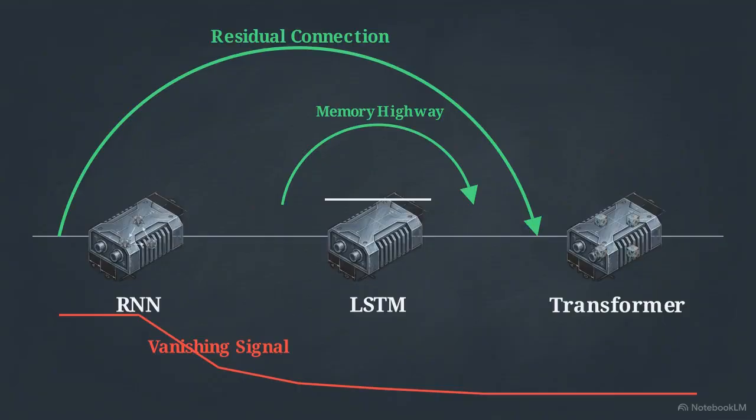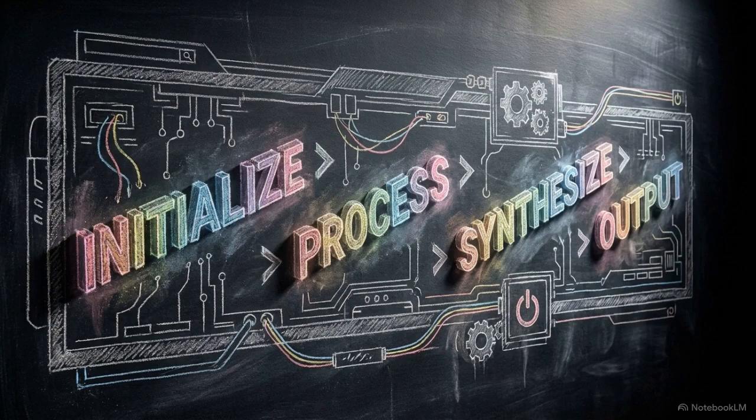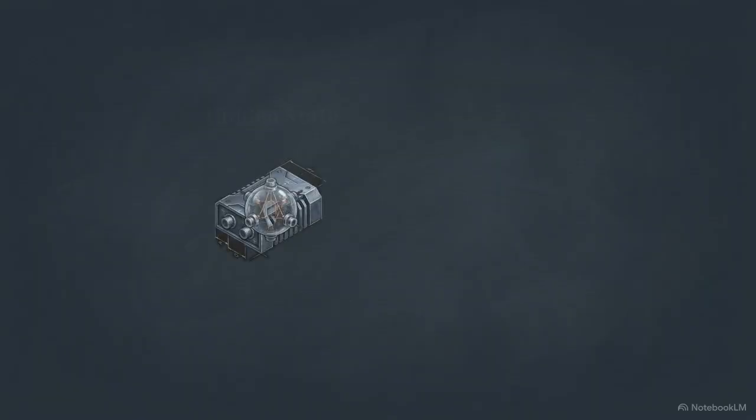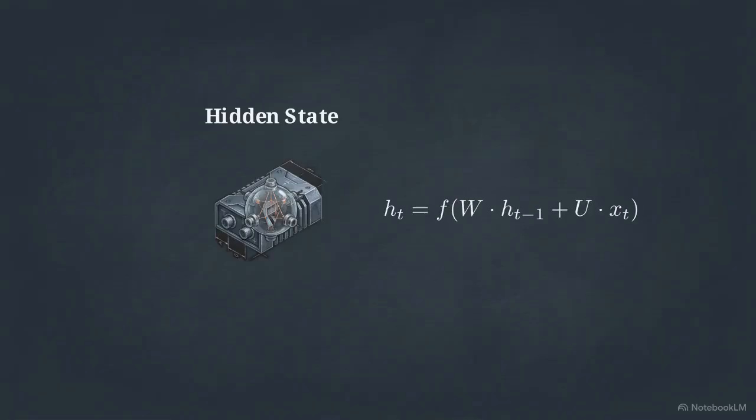this specific decay. The first major attempt to maintain memory over a sequence was the Recurrent Neural Network, or RNN. It introduced the concept of a hidden state. This diagram shows the underlying math. The network updates its current hidden state using 2 inputs, the current word and the hidden state from the previous step. Notice this weight matrix W.